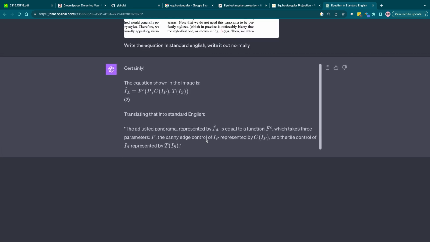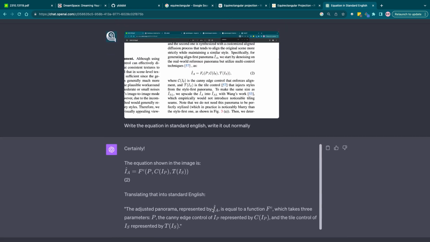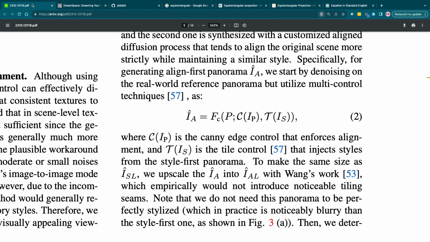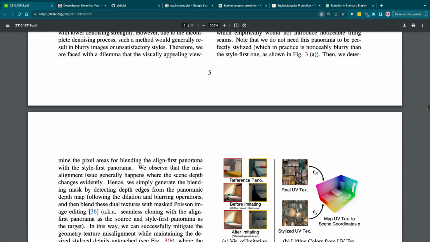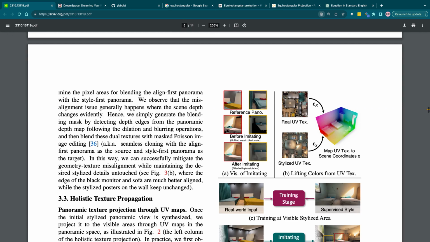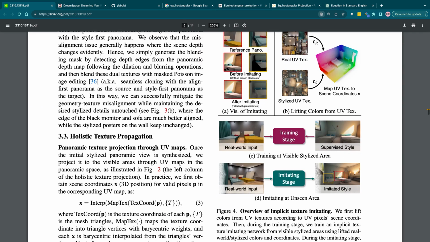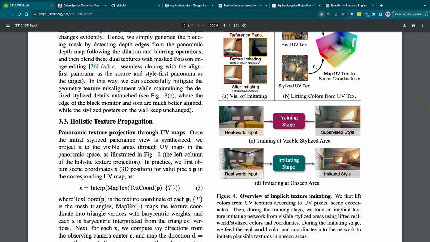I was wrong. So the adjusted panorama represented by IA is equal to a function FC which takes in parameters P, the Canny edge control of IP represented by CIP, and the tau control of IS represented by TIS. I thought I was just doing multiplication, but no, it wasn't. So they mitigate geometry texture misalignment while maintaining the desired stylized details.